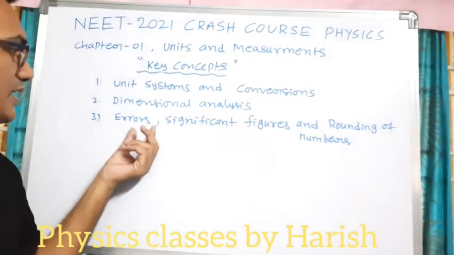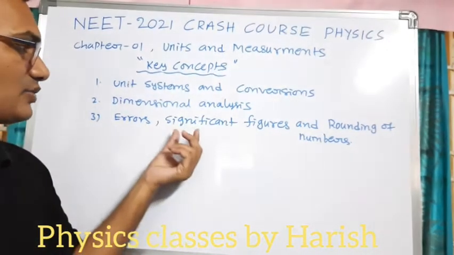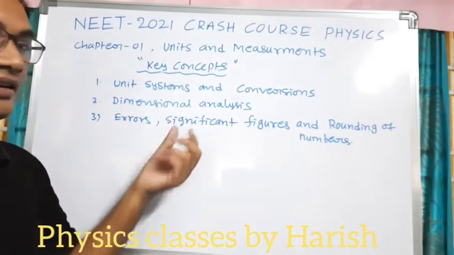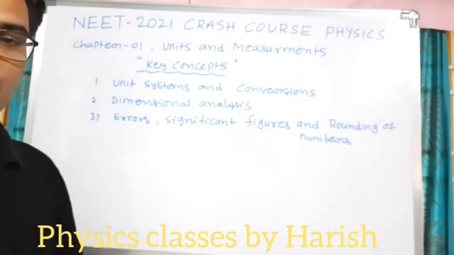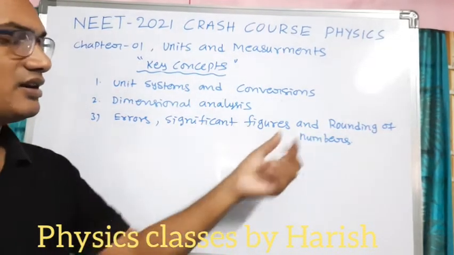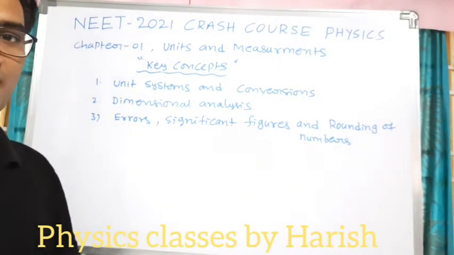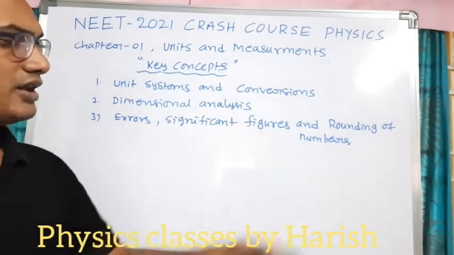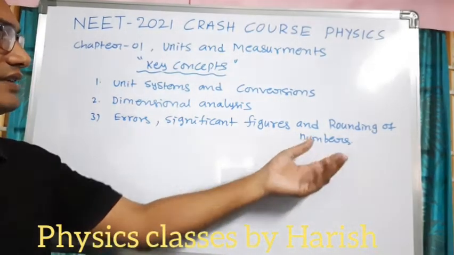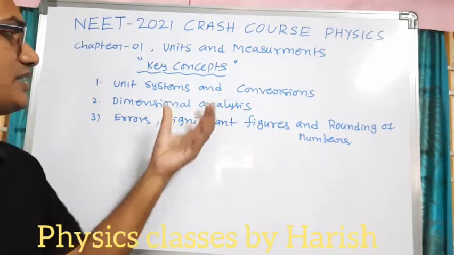Next, third one is errors. There are different types of errors, the causes of error, and errors in different combinations of algebraic expressions like addition, subtraction, division, power and all. Next one is significant figures and rounding of numbers. While calculating and measuring the values, what numbers do we have to take? That is the significant figures. Rounding of numbers means after the decimal how many numbers we have to take. These are the key concepts in units and measurements.